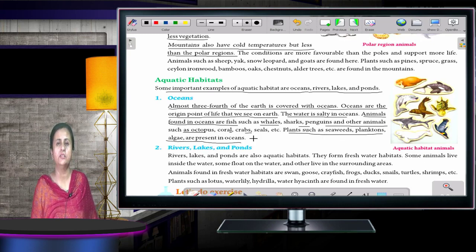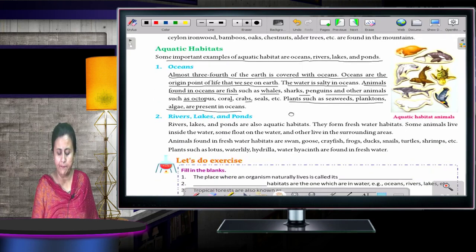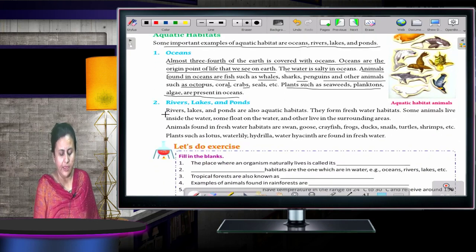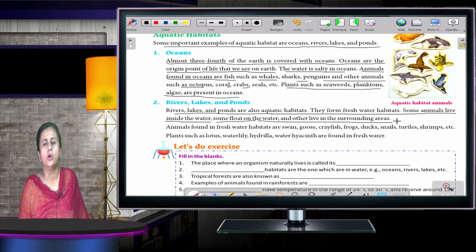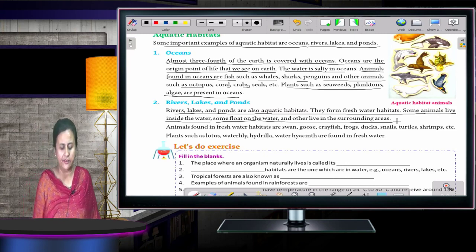Now we'll move to the second one, that is rivers, lakes and ponds. Rivers, lakes and ponds are also aquatic habitats. They form freshwater habitats. Some animals live inside the water, some float on water and others live in the surrounding areas. Children, it's not necessary that all animals live in one way. Some live inside, some live on the water and some live in the surroundings.